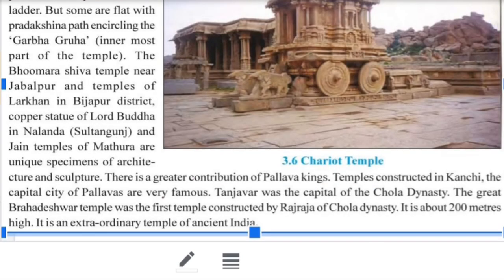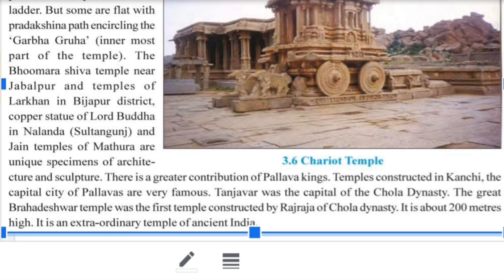There is a huge, great contribution of the Pallava dynasty in temple architecture, with temples constructed in Kanchi. Kanchi is the capital city of the Pallavas. Sometimes it is asked in an MCQ that dash is the capital of Pallava. The answer is Kanchi. Next, Tanjavur is the capital of the Chola dynasty, another important question.